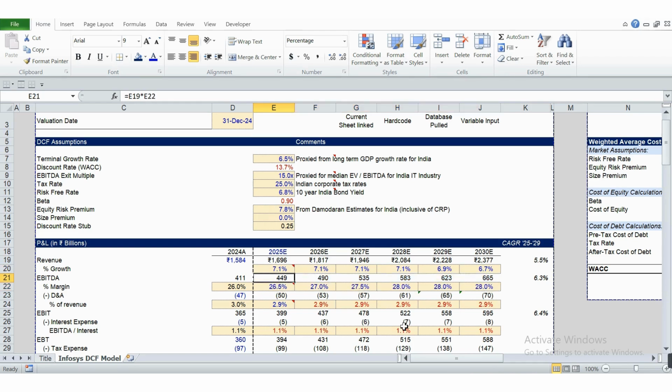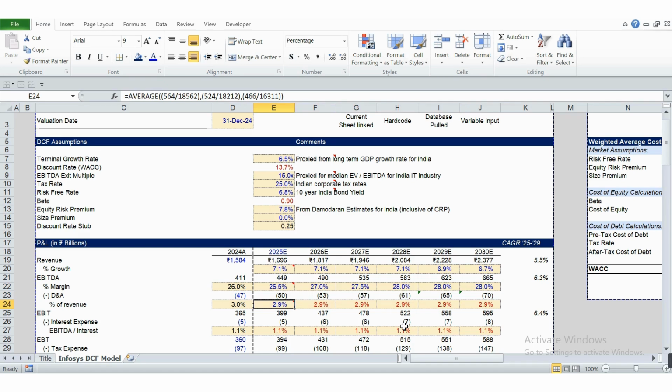I also did a web search and found that for Infosys, some of the analysts are predicting the margin to grow somewhere in the late 20s. So I took a reasonable guess and made this margin increase and stabilize at 20% for the next 5 years. Then we have D&A.